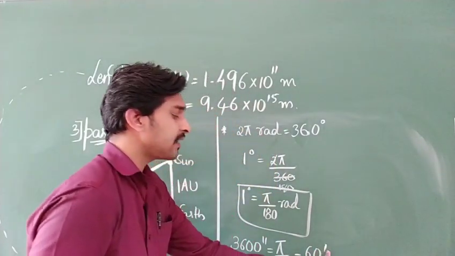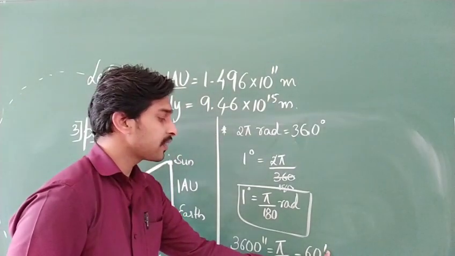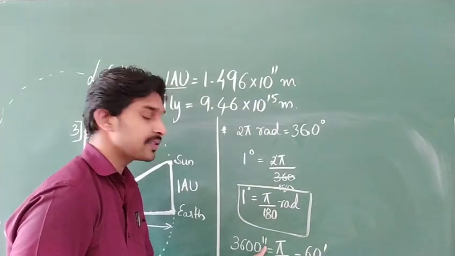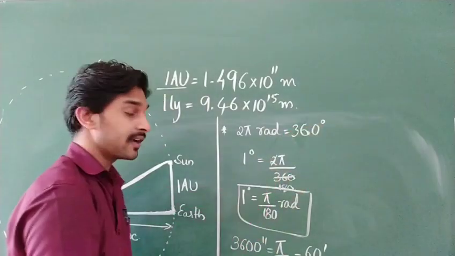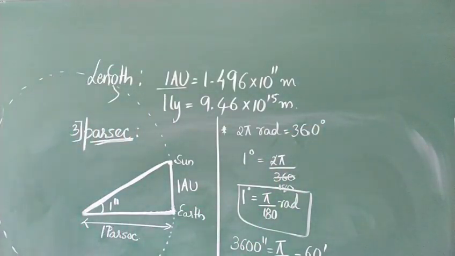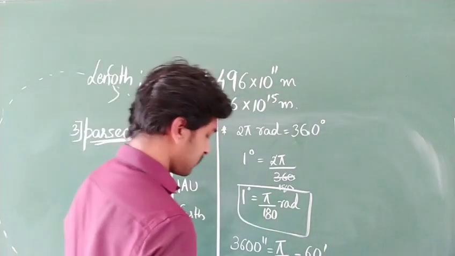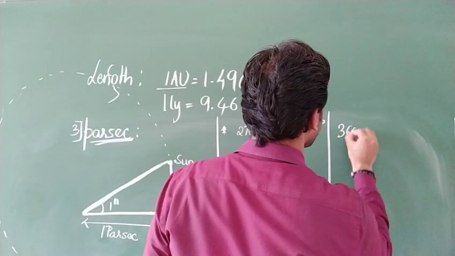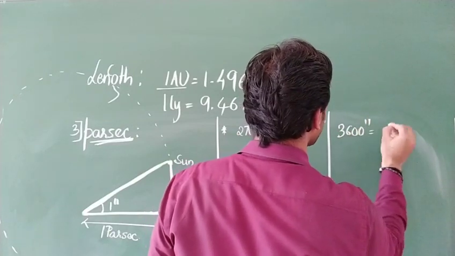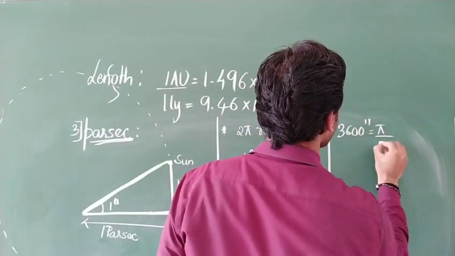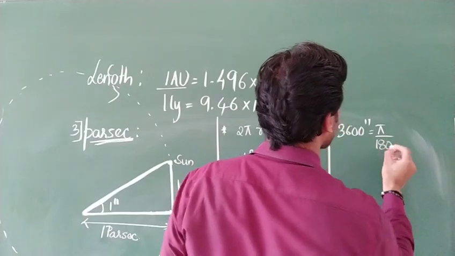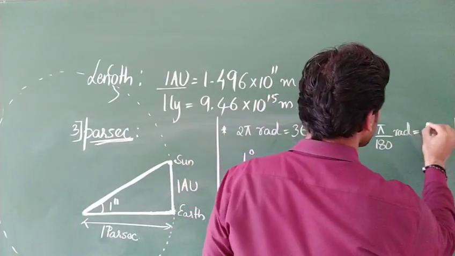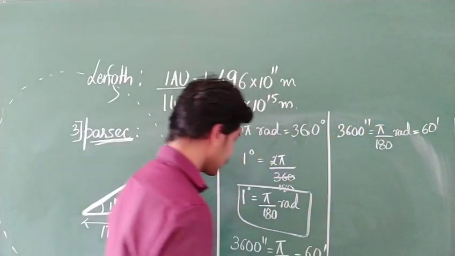If a single mark is there you treat it as minutes, if a double mark is there it is nothing but seconds. So 3600 seconds is equal to pi divided by 180 radian, which is equivalent to 60 minutes, clear?